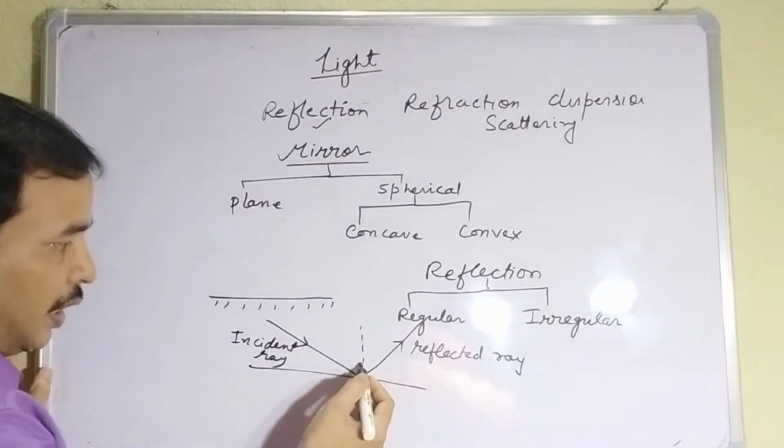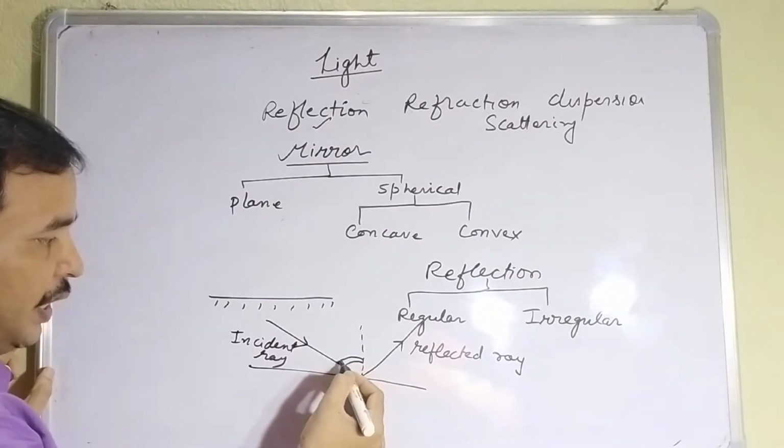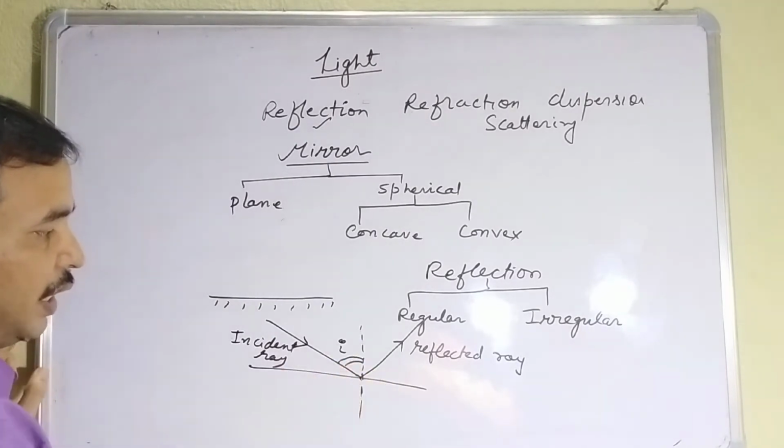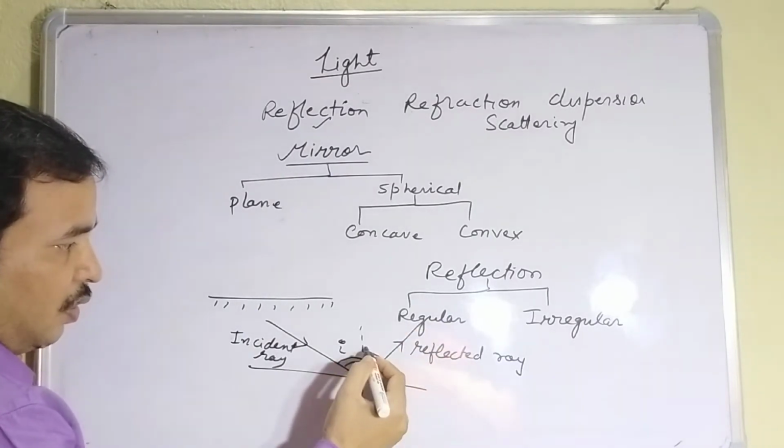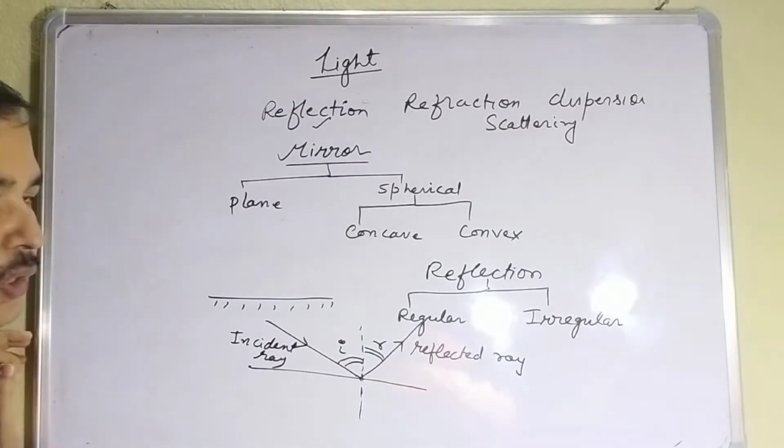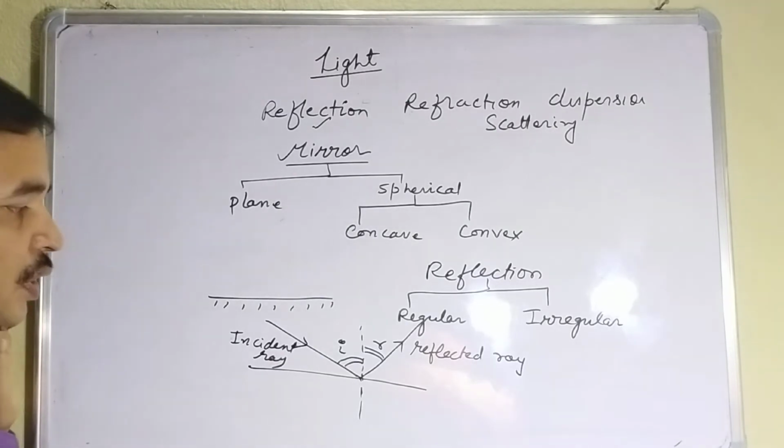The angle between the normal and the incident ray is known as the angle of incidence. The angle between the reflected ray and the normal is known as the angle of reflection. This you have already heard.